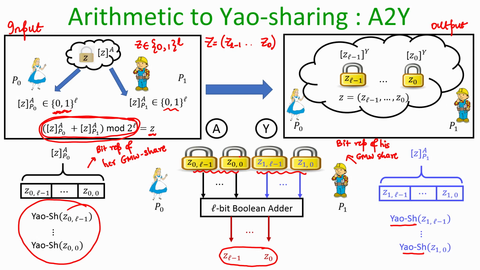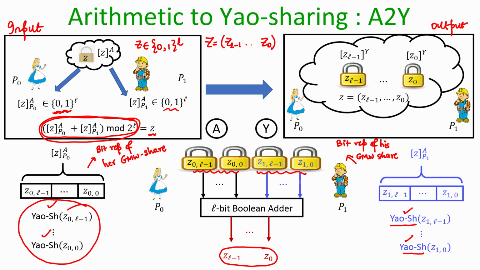Now, in this process Alice does not learn the exact bits of Bob's GMW share, because that is coming from the privacy of the Yao secret sharing instances. And in the same way, Bob does not learn anything about the bits of Alice's GMW share, because those are secret shared as per the instances of Yao secret sharing.